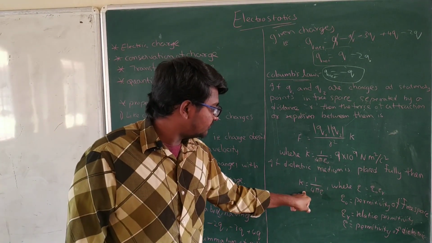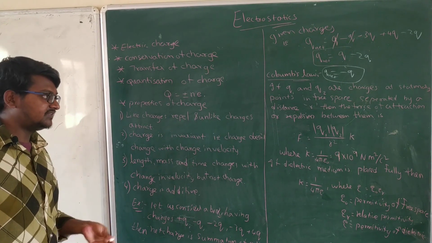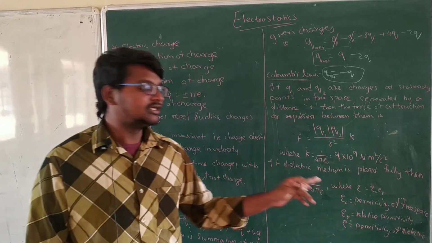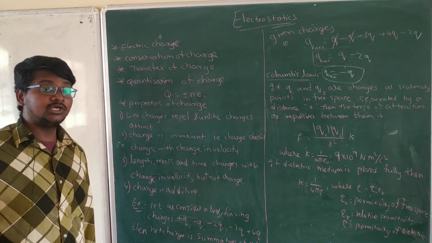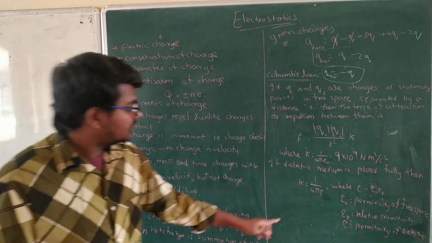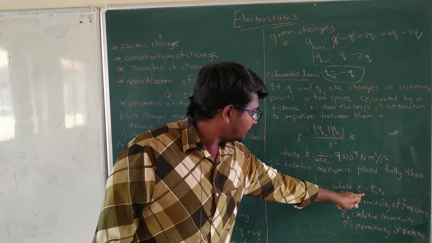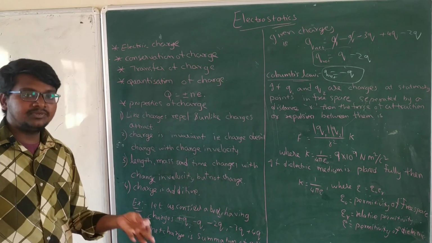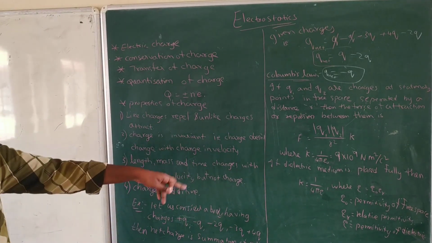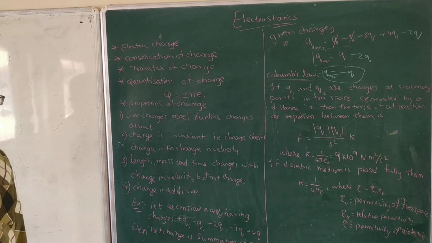And there is a relation between the permittivity of the medium and the permittivity of free space, called epsilon r, meaning relative permittivity. The relation is: epsilon medium, meaning permittivity of the medium, equals permittivity of free space into relative permittivity. If you substitute that, we are going to get this. I hope you understand.